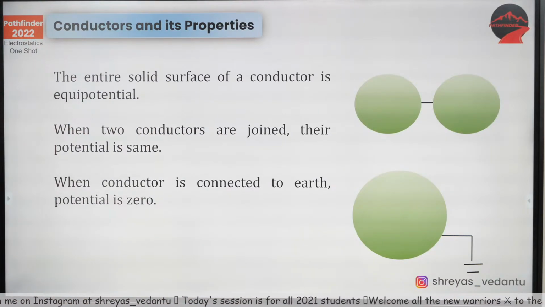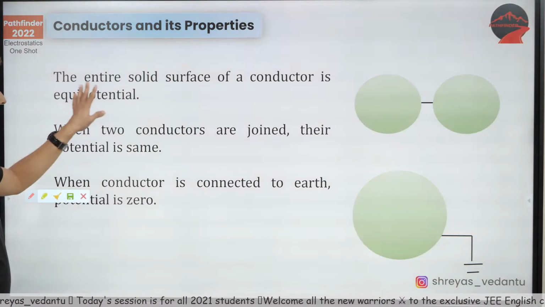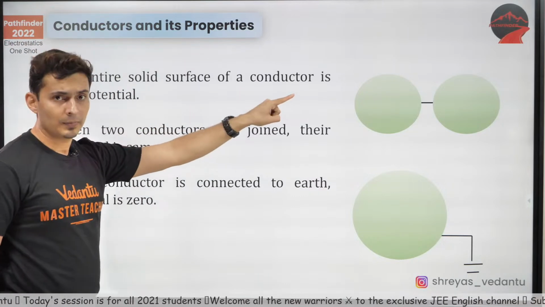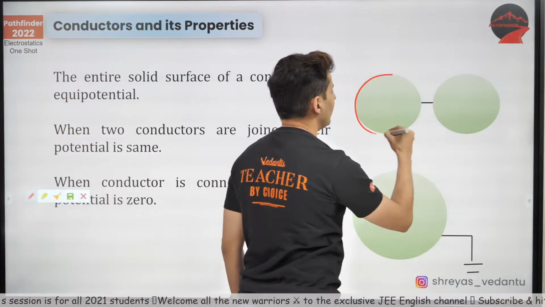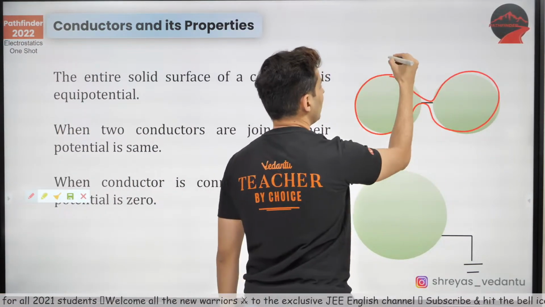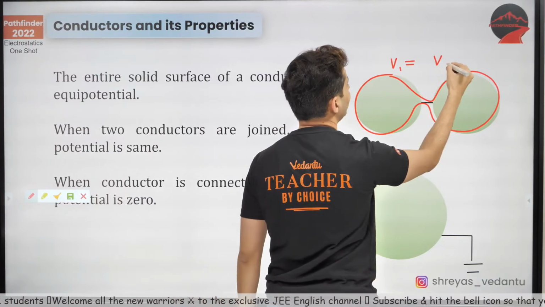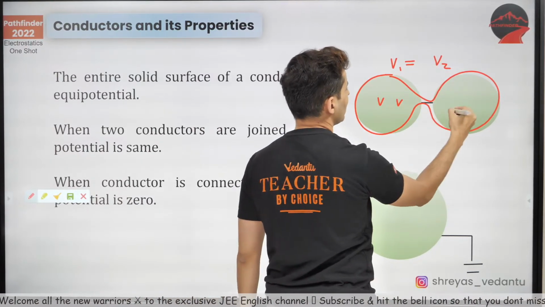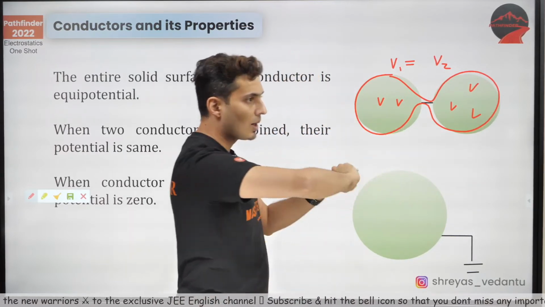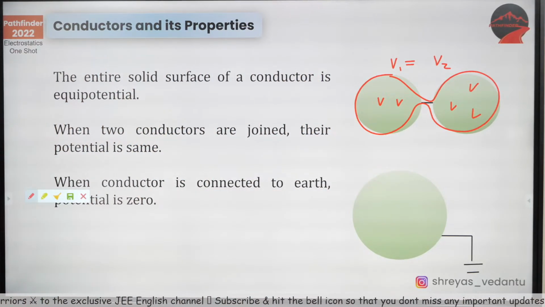Let's also see some more properties. When you connect two shells, two objects, with a wire, the entire solid will behave like one single thing. The potentials will become equal, everywhere the potential is the same. That's one property.